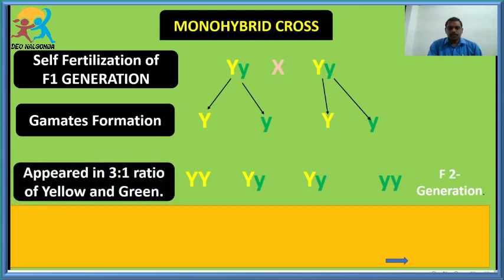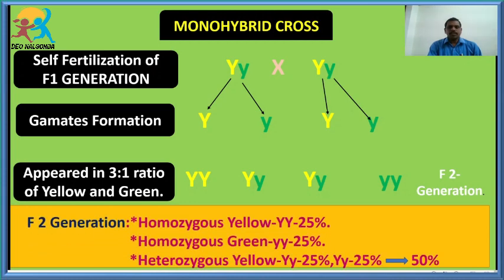Now in this F2 generation, two daughter plants are homozygous and two daughter plants are heterozygous. One is homozygous yellow and one is homozygous green, having the character yellow and green, and the other ones are heterozygous, that is capital Y small y, capital Y small y. So with this we can say homozygous yellow is 25% and homozygous green is 25%, and heterozygous yellow is completely 50%. In that, one is 25%, another one is 25%. So you are very clear, students.